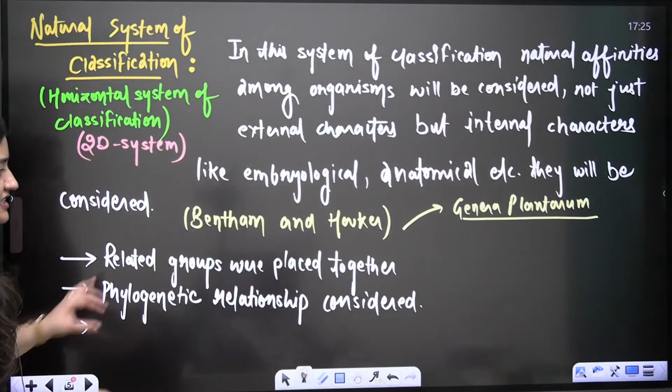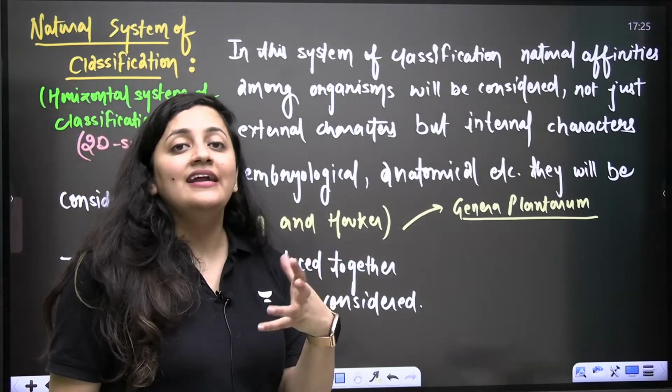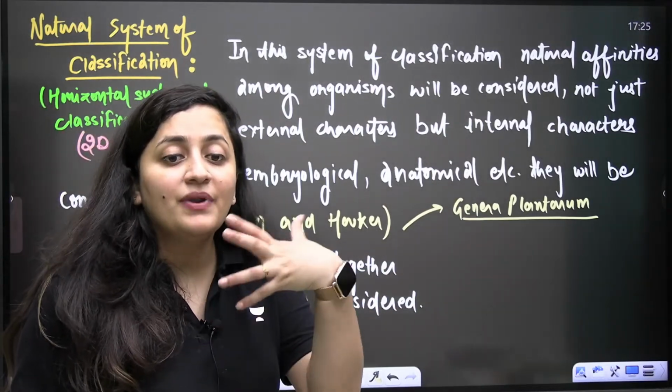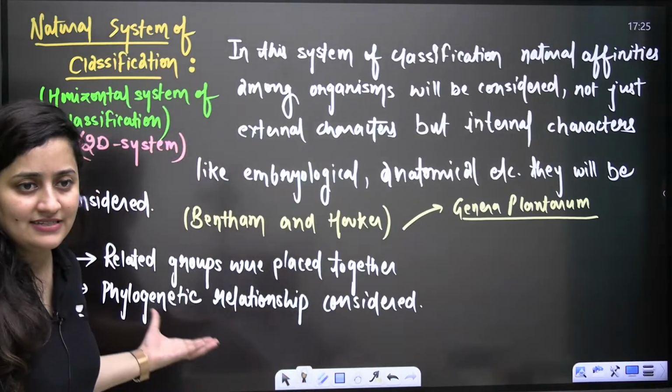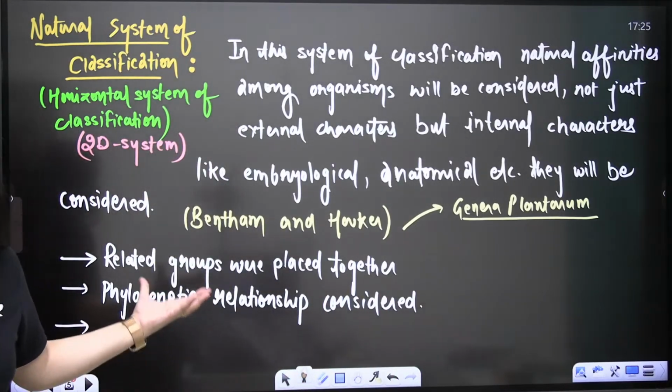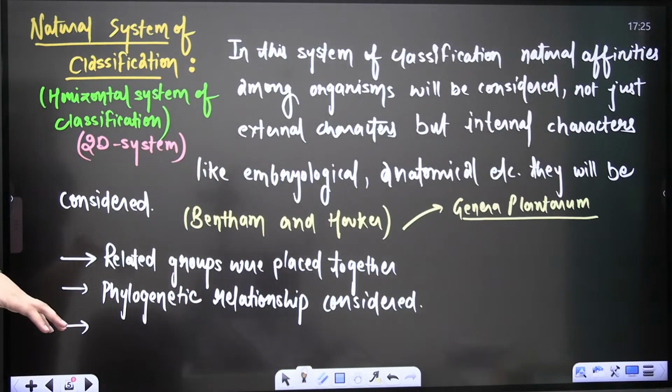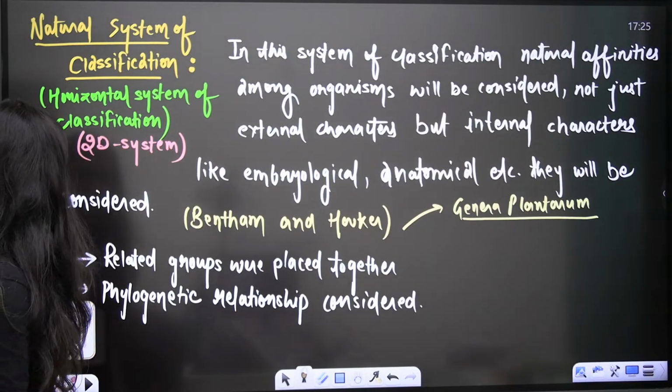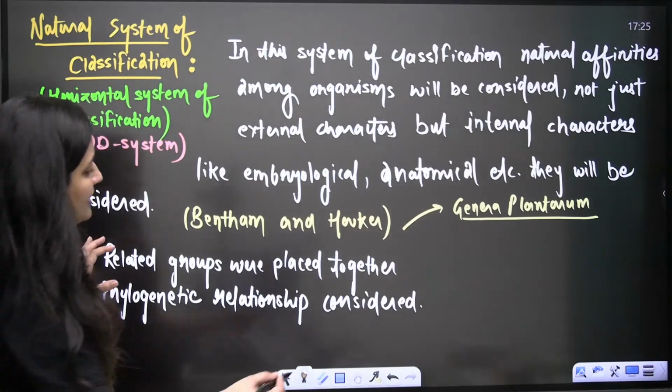And along with that, they even checked the internal structure. So they gave preference to the sexual characters. Are you getting it? Is that clear? They even preferred the sexual characters. Okay, so this is about the natural system of classification.